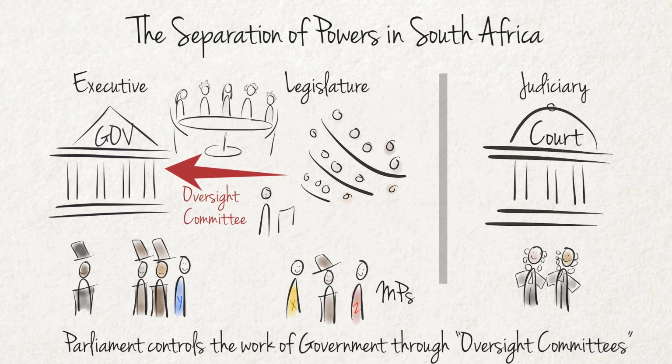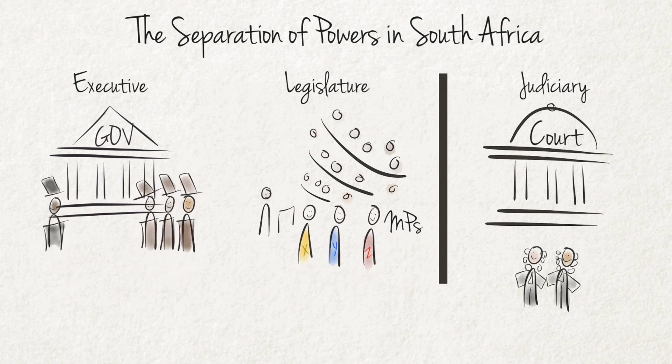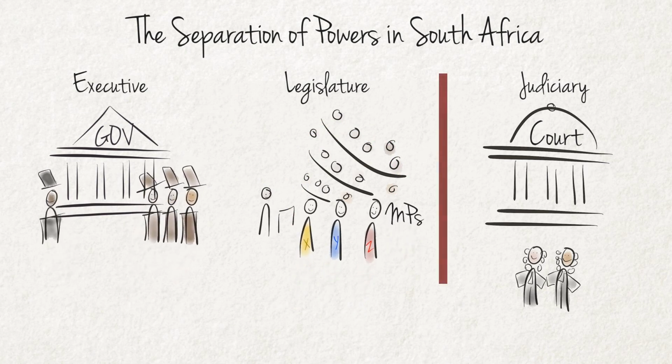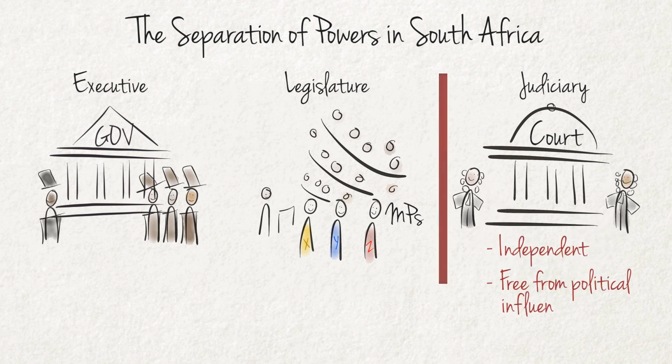It is impossible to achieve an absolute separation. Some overlapping between the 3 branches will happen, especially due to the fact that the members of the cabinet and the majority of the MPs in the National Assembly are from the governing party. However, the separation between the judiciary and the other branches of government is usually very strict, as the judiciary must act independently and free from political influence.